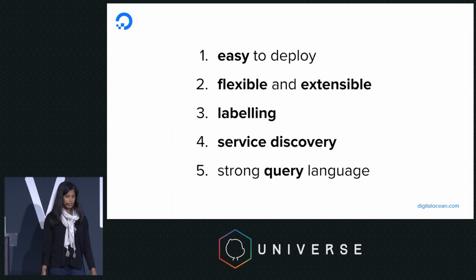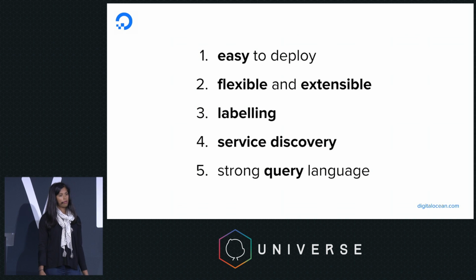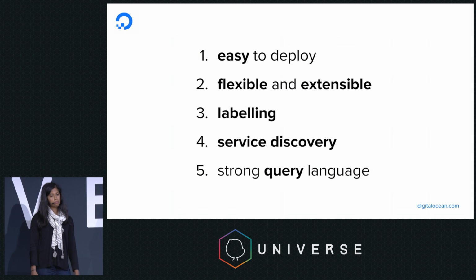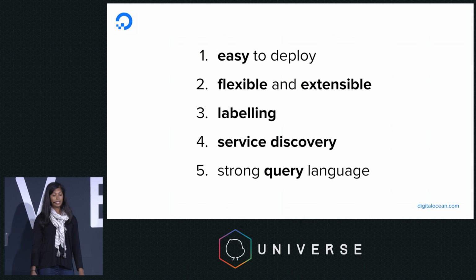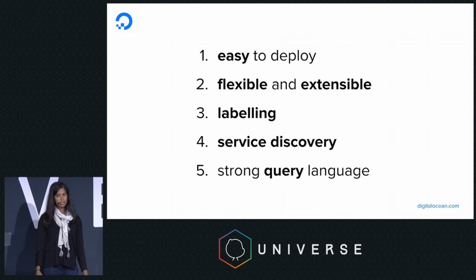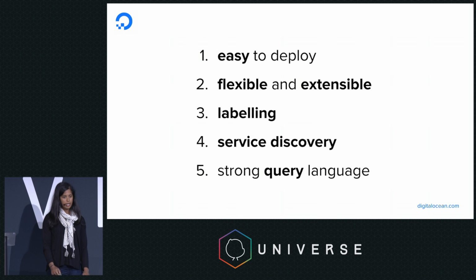The reasons we love Prometheus are, A, it's easy to deploy. As I mentioned before, it is written in Go, so you could deploy it as a Go binary to a virtual machine, or you can containerize it and deploy it on something like Kubernetes. It's flexible and extensible. It has something called labeling, which is extremely helpful in the Kubernetes ecosystem when you have things that are deployed in pods. It also has a lot of service discovery mechanisms, also helpful, especially given that we have Kubernetes at DigitalOcean. We also have Mesos, and then we often have things that are being scraped statically. And I guess one of the most important things is it has a very strong query language known as PromQL with a variety of functions.